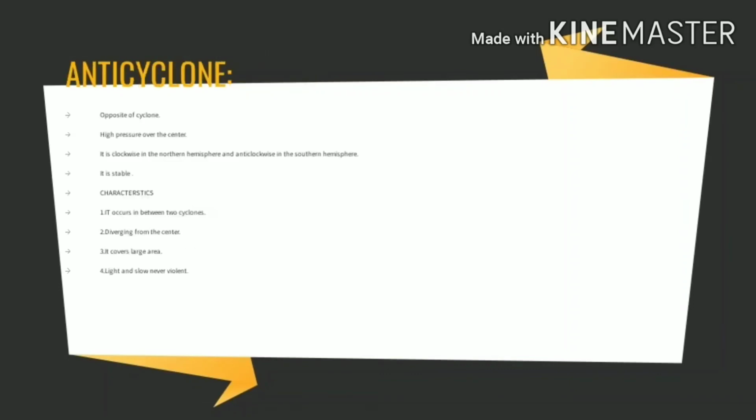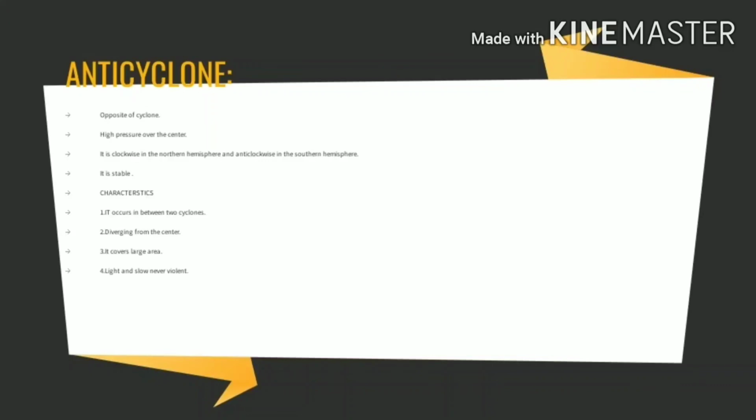Now we will deal with the second type of variable wind, the anticyclone. As the name suggests, it is opposite to the cyclone, and it has high pressure over the center. In the case of cyclone, the low pressure was in the center, but in the anticyclone, high pressure is over the center, and from the center the wind moves away, in a clockwise spiral direction in the northern hemisphere and anti-clockwise in the southern hemisphere.